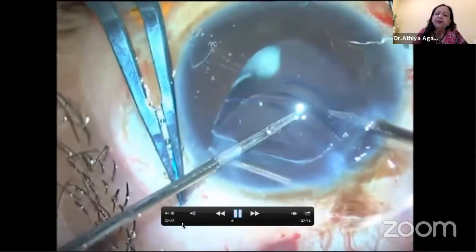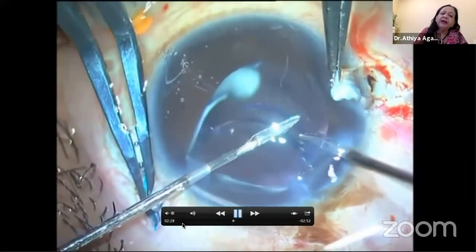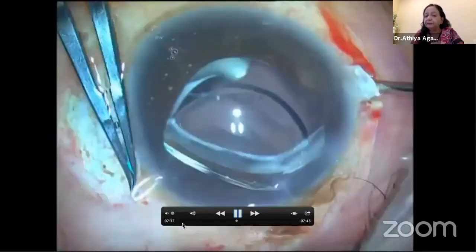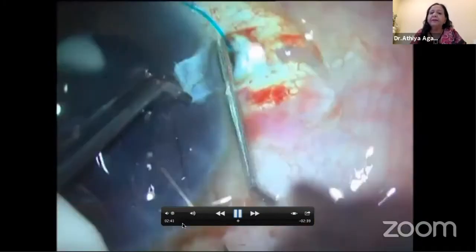But be careful, you have to go past that white ring which is behind the iris, and then hold on to the haptic. Sometimes you can even go past this ring and you'll be in trouble, because we had a problem like that. I went past through the ring. Now the haptics have to be externalized, and they're tucked inside.